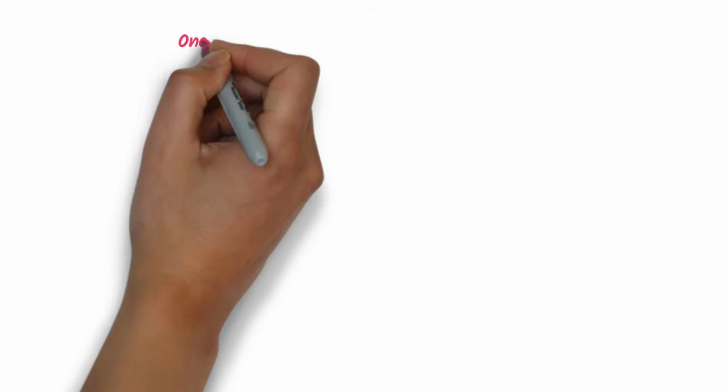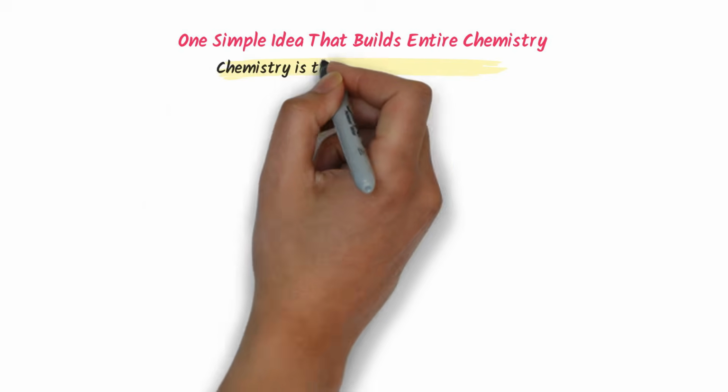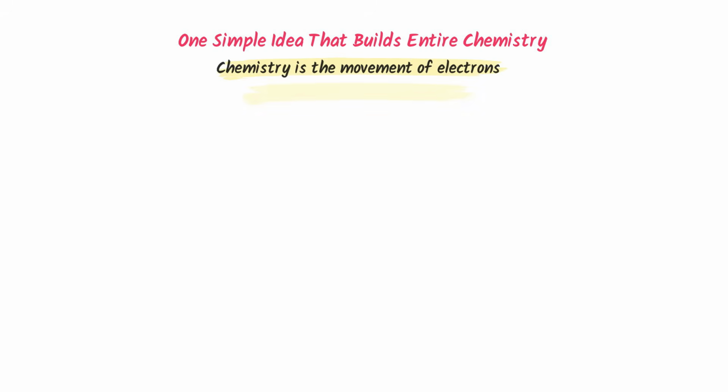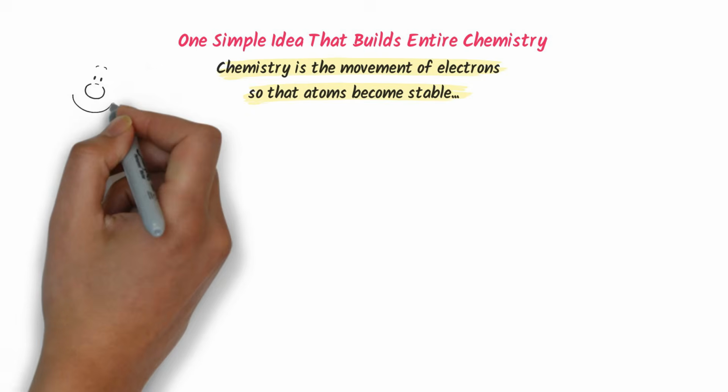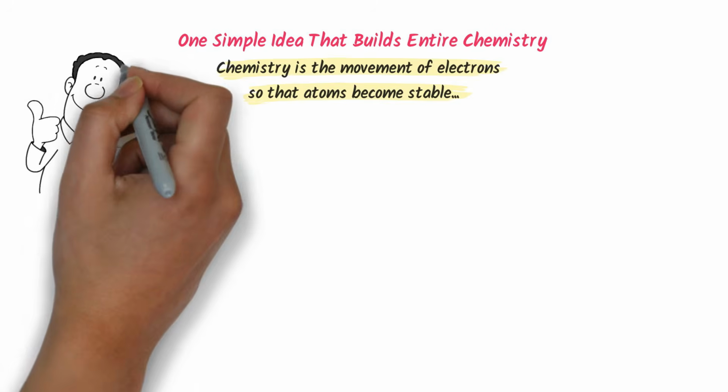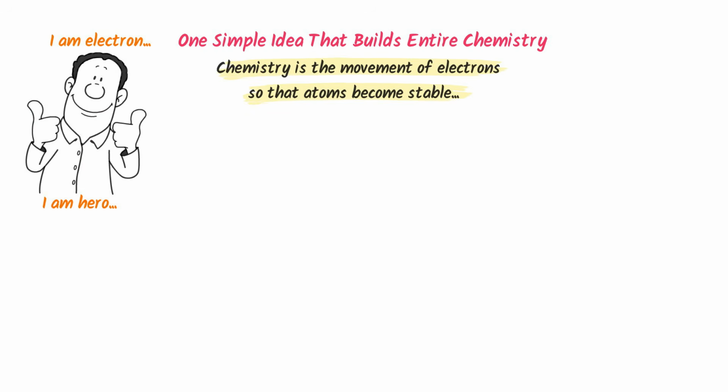Now the one simple idea that builds entire chemistry is: chemistry is the movement of electrons so that atoms become stable. Let me repeat it. Chemistry is the movement of electrons so that atoms become stable. I mean, the hero is electron and we just try to understand his acting. Using this idea, we can learn entire chemistry.